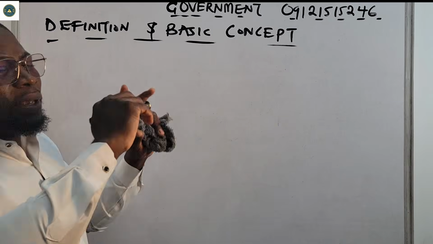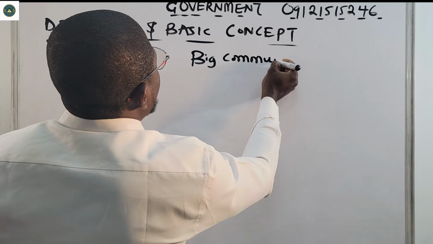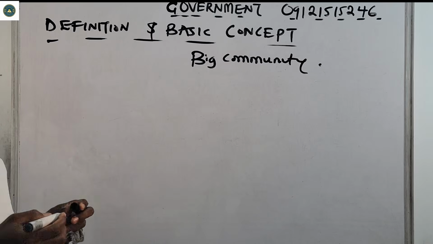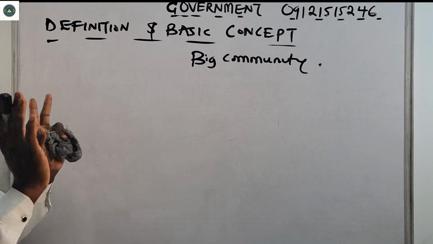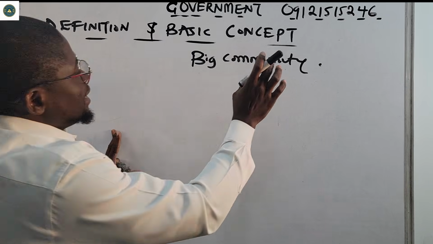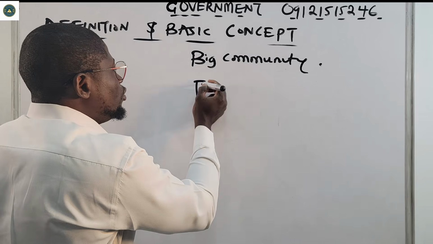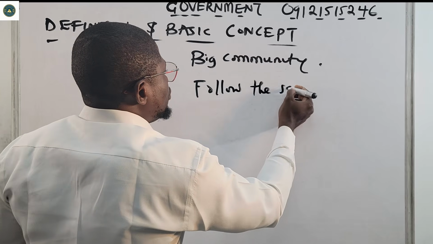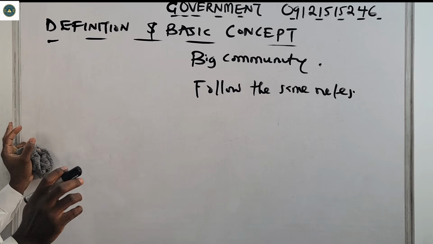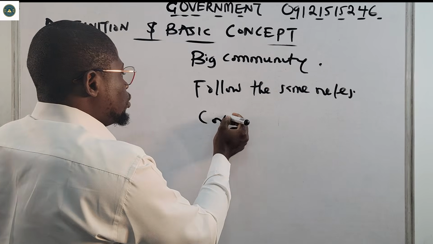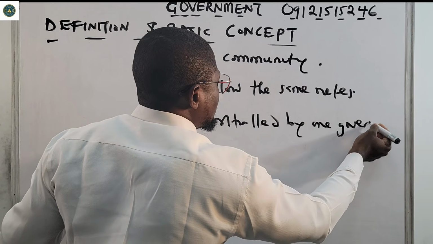A state is like a big community of people who live together. Just see a state like a big community of people who live together in one place. In this community, they follow the same rules, and apart from following the same rules, they are controlled by one government.